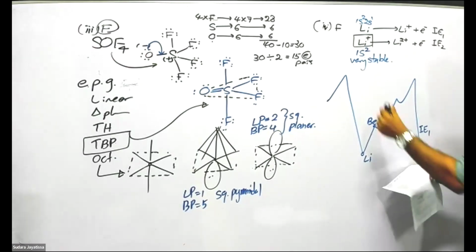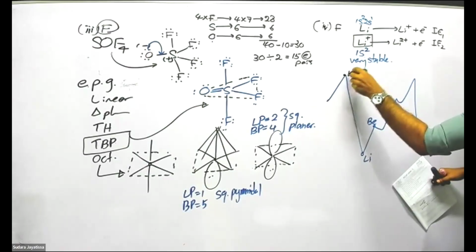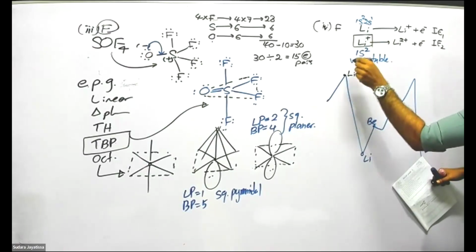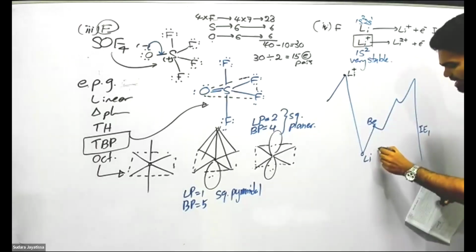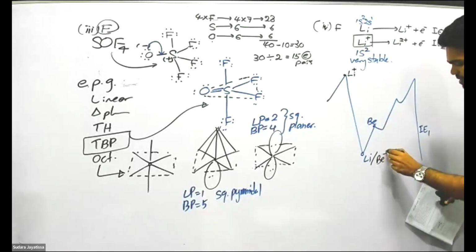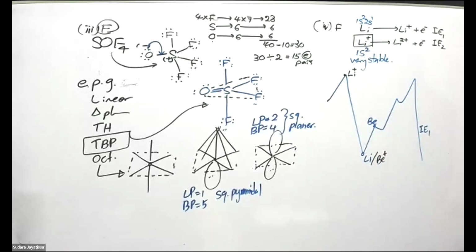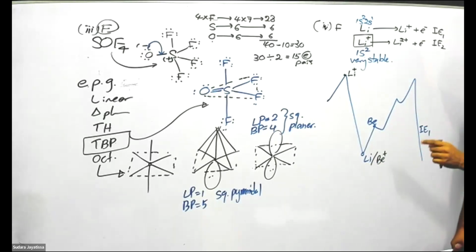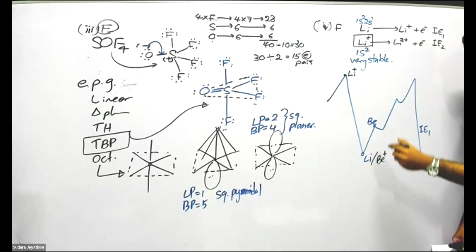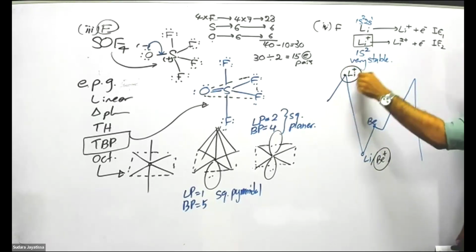So lithium second ionization will be similar to helium first ionization energy. And beryllium second ionization energy will be similar to lithium first ionization energy. When you compare the values, not the equal values, the values are different. I'm telling you the comparison will be similar to this.